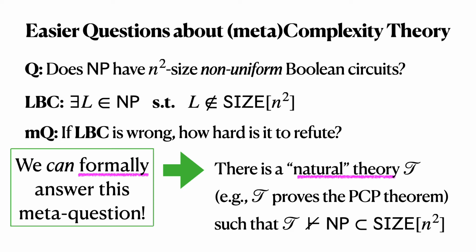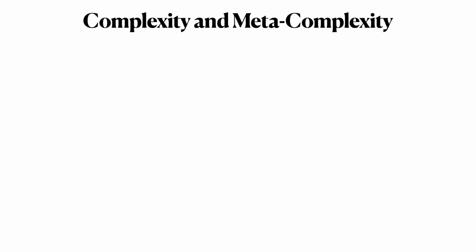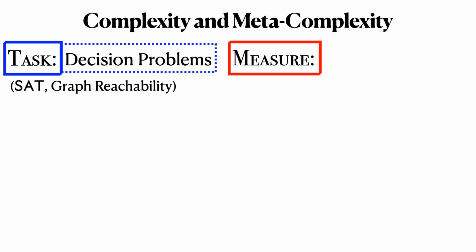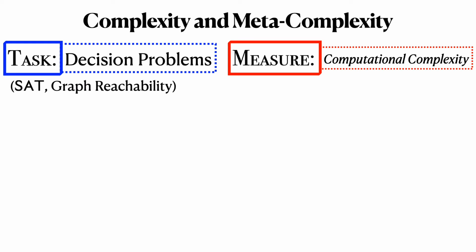And that means that we're going to need to define a theory. We'll define those by analogy to complexity theory. So let's step back for a moment and talk about complexity and metacomplexity. Okay, so in straightforward complexity theory, our tasks are usually decision problems. Some of our favorites are Boolean satisfiability or graph reachability. Our measures are computational complexity, so algorithm runtime, number of random bits, circuit size.